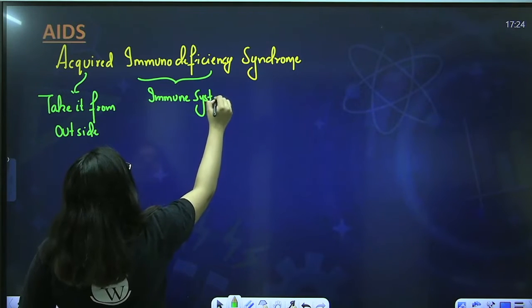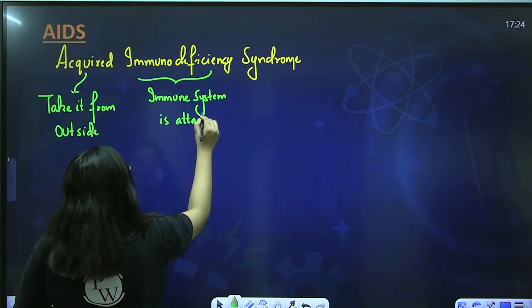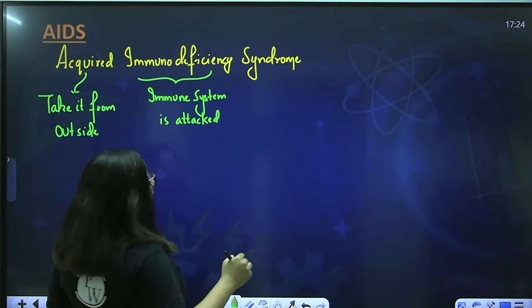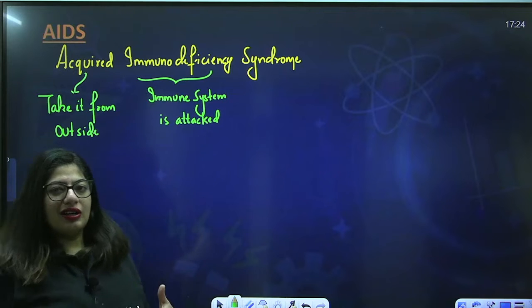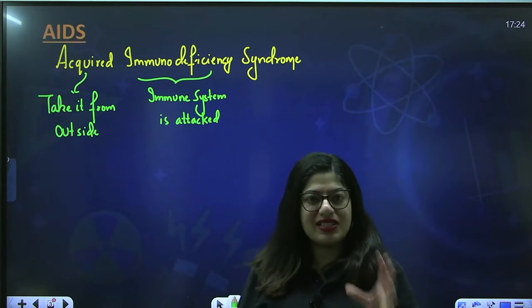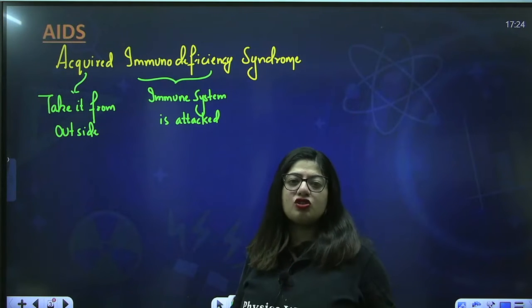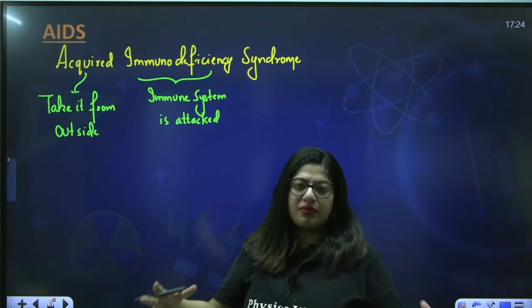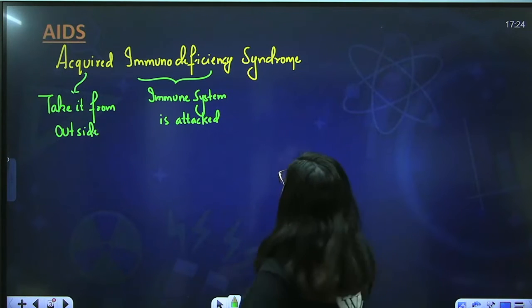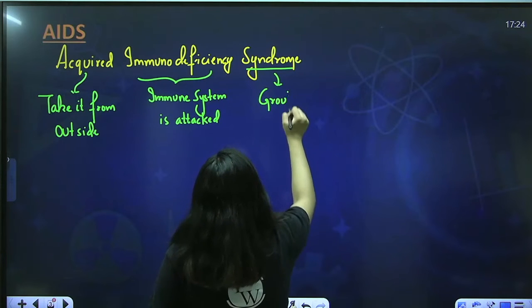Immunodeficiency, because here the immune system is attacked. Just like in every disease, some organs are attacked, like in heart attack, the heart is attacked, right? In hepatitis, the liver is inflamed. Just like that, in AIDS, basically the immune system is attacked. That leads to a group of symptoms and disorders. You call it a syndrome.